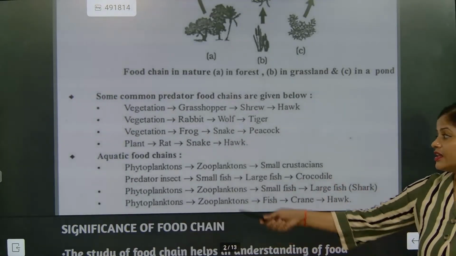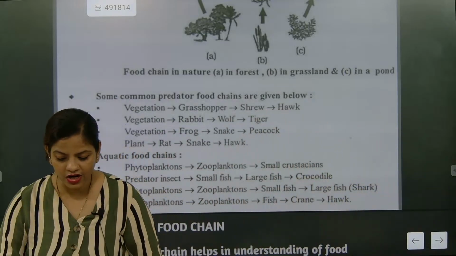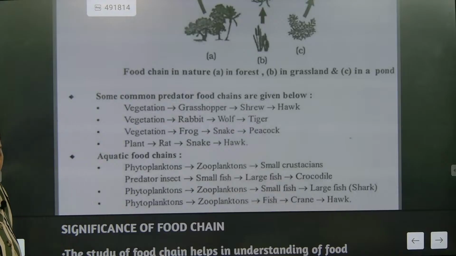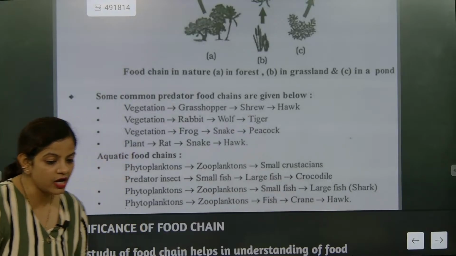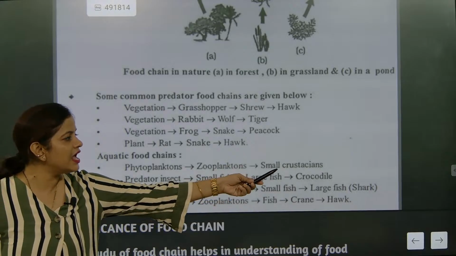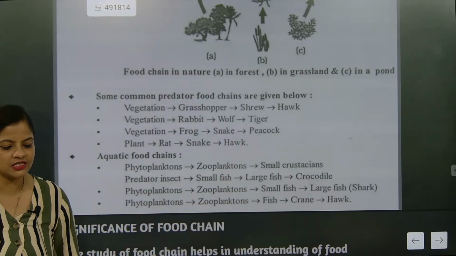Now, aquatic food chain. Write down the aquatic because CBSE marking is for aquatic. So write down for aquatic, children, that is more important. Here, for the aquatic part: phytoplankton, zooplankton, and small crustaceans. Write down the names fast.